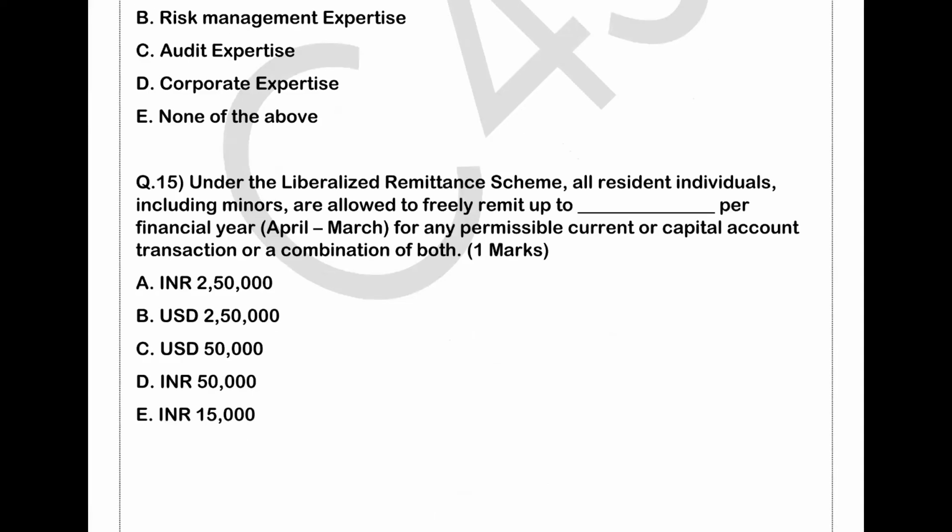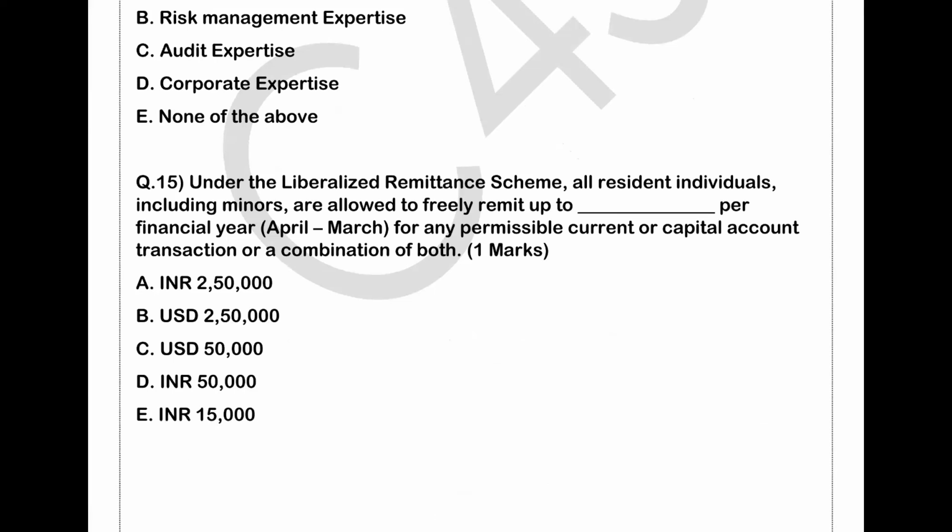So the last question that has been asked in the year 2023, right? It is something which is related to your liberalized remittance scheme, and it is a complete static part. So that's why you can understand schemes are also very important for your RBI Grade B preparation, right? In short form, in abbreviated form, we call it LRS, liberalized remittance scheme. Okay, right? It is a foreign exchange policy.